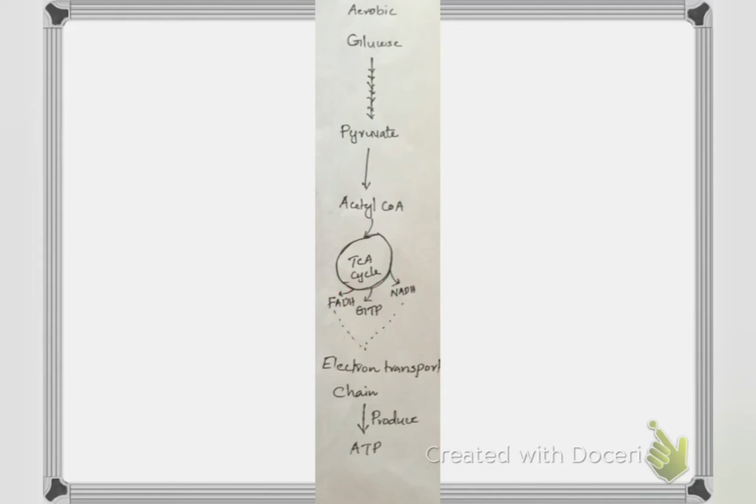I will explain once more. In aerobic respiration, the glucose is converted to pyruvate by the process of glycolysis. This pyruvate is then converted to acetyl-CoA. This acetyl-CoA then enters into the TCA cycle, and from the TCA cycle, the FADH and NADH are released. These FADH and NADH then enter into the electron transport chain to produce ATP.